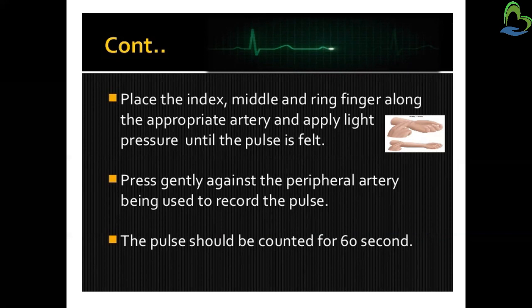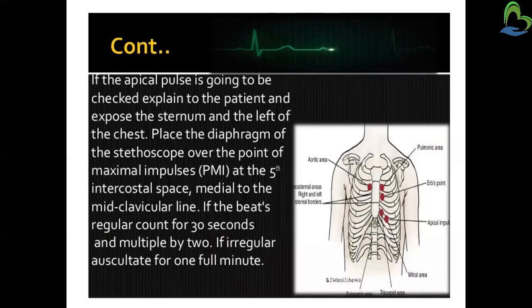So here we have to count the pulse for at least 60 seconds, and then we have to confirm the rate of the pulse. If the apical pulse is going to be checked, explain to the patient and expose the sternum and the left of the chest.